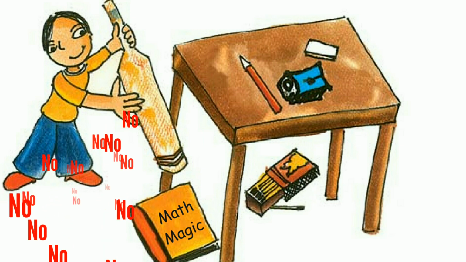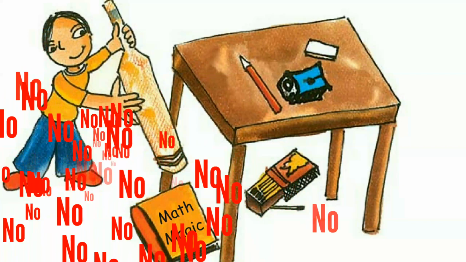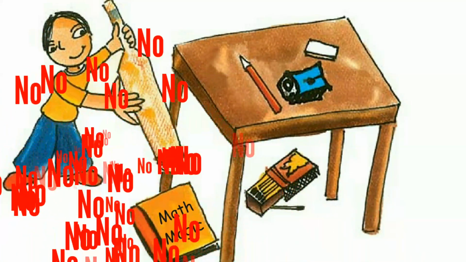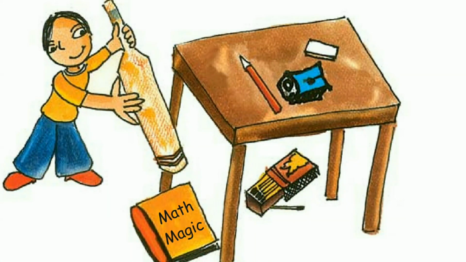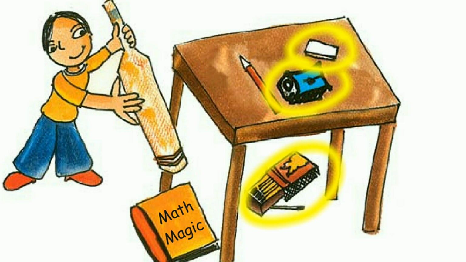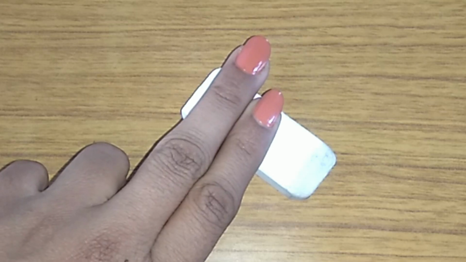The answer is no, because here are some items which are less than his hand span. Which things around Rajat are less than a hand span? Things which are less than a hand span are the eraser, sharpener and matchbox. What would you use to find the length of those things? All those things which are less than our hand span, we measure using our fingers.